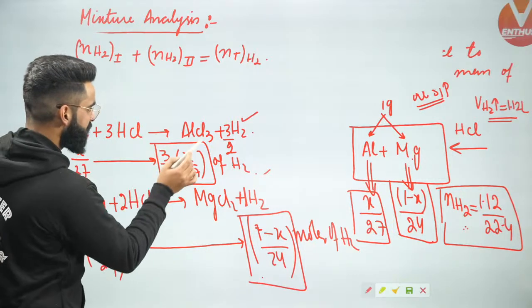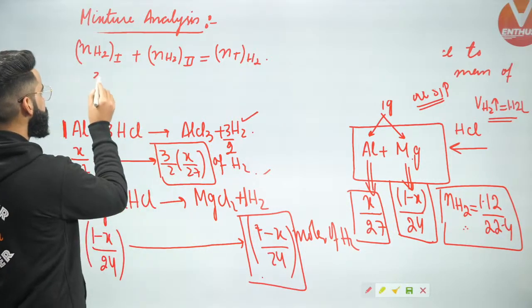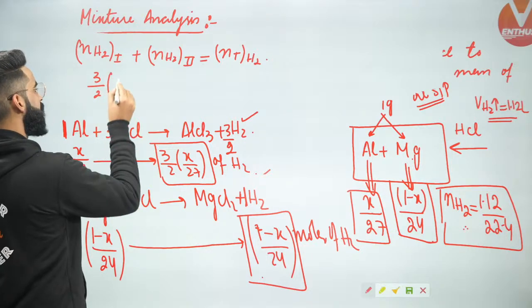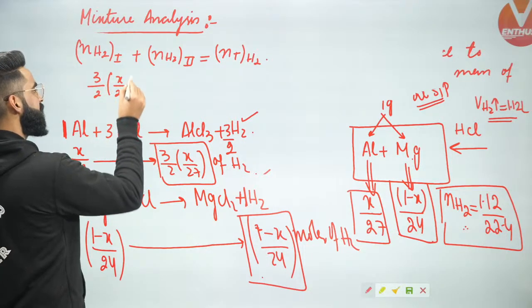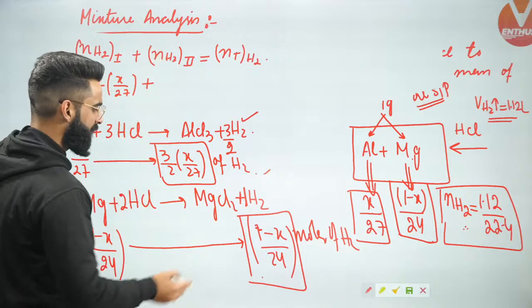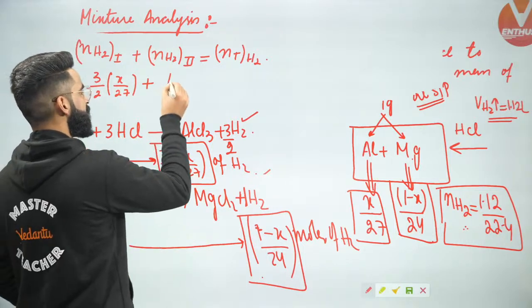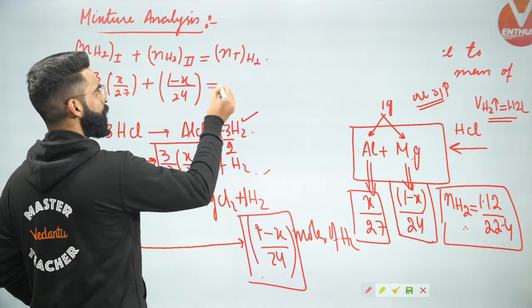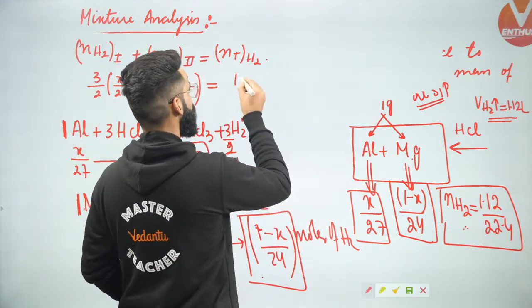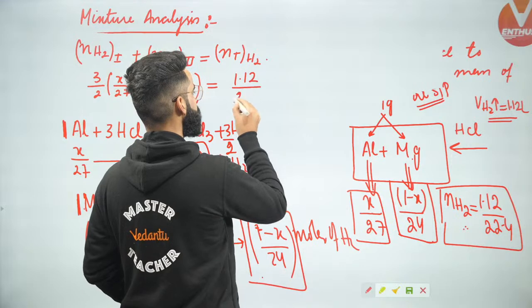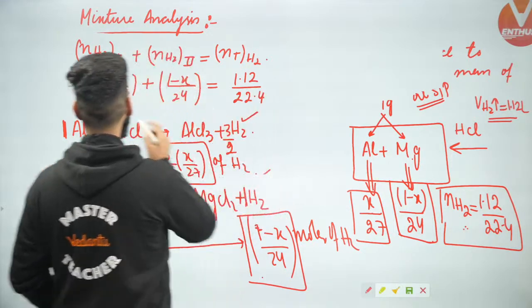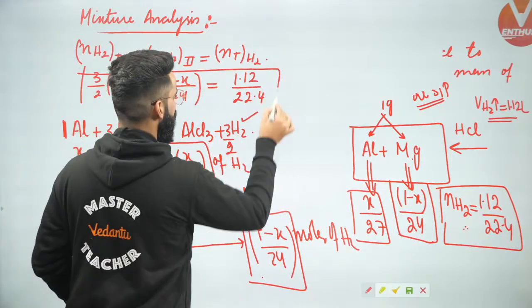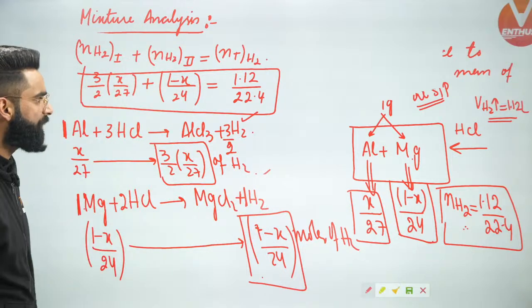Number of moles of H2 getting liberated from reaction number 1 is simply going to be 3 divided by 2 multiplied by X divided by 27, correct? Plus the number of moles of H2 getting liberated from reaction number 2 is going to be (1 minus X) divided by 24, is equal to the total moles of H2 which are getting liberated, that is 1.12 divided by 22.4. When you solve this equation, are you going to get the value of X?